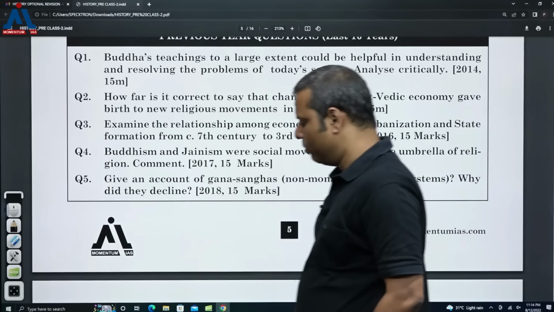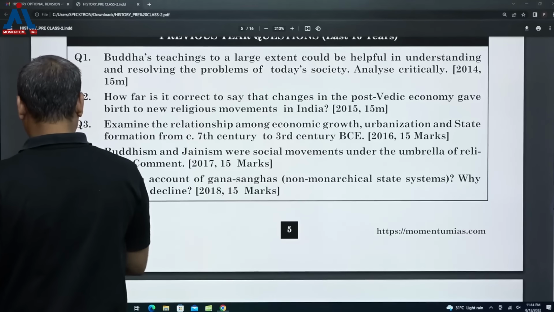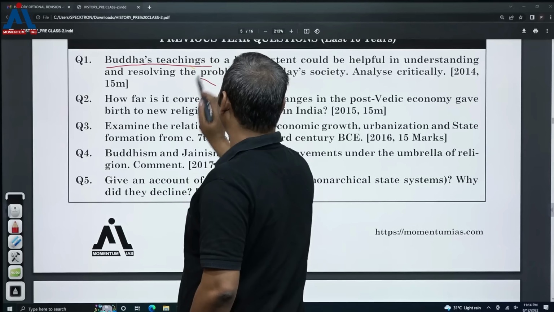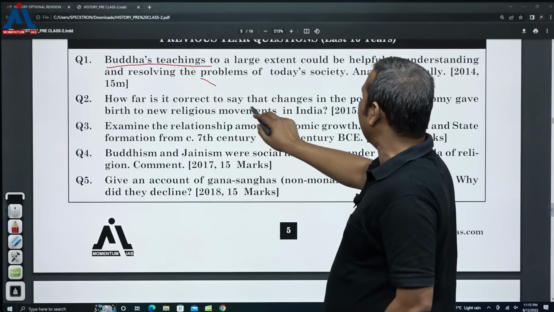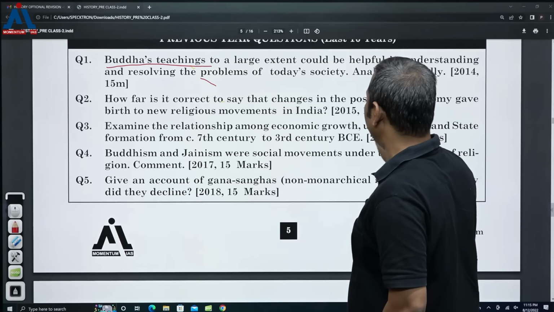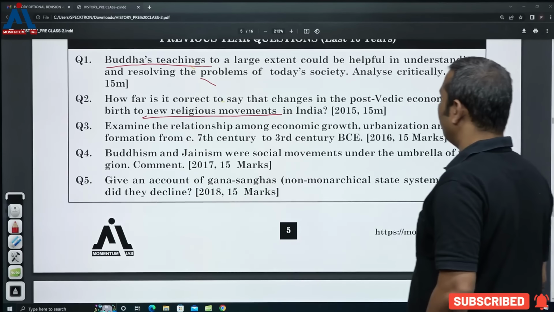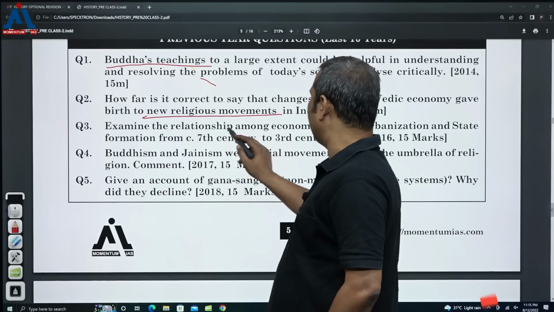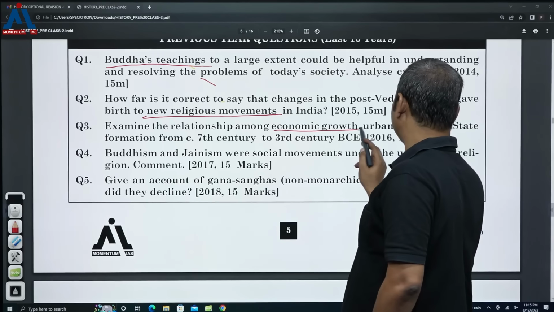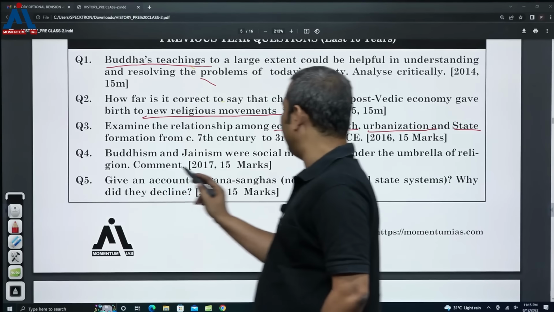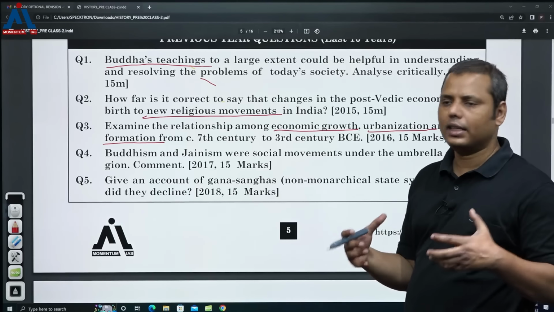Now the questions are mostly related to what? Buddha's teaching. Then, how far is it correct to say that the changes in the post-Vedic economy gave birth to the new religious movements? Again, it's related to the birth of Buddhism and Jainism. Examine the relationship among economic growth, urbanization and state formation. That's a very constructive and creative question. There are 3 important things that happen here, and it's simply asking to find the correlation among them, right?